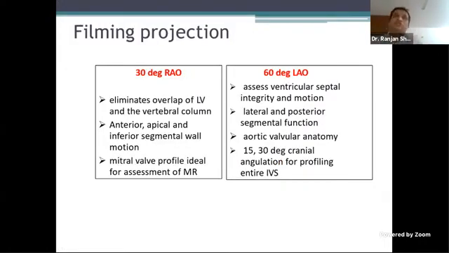Now, for LV angio, two views are typically taken, and we should also know why we are taking these views. RAO 30 is very good to assess the function. It is almost like the two-chamber view of echo. It gives a very good position of the function, and it also talks about the mitral valve position. You also have what we call the long axis view. The long axis view is like the apical three-chamber echo, that is LAO 60 degree.